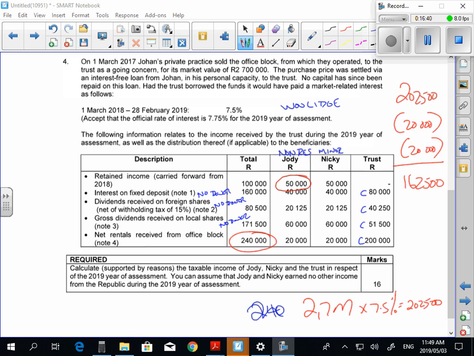Then we're going to sit there and say, does she carry on business in South Africa? And the answer is no. We can't see anything in the question. Okay. Does she stay in South Africa for more than 183 days? Days in SA or not? No, she's not in SA for more than 183 days. Therefore, she qualifies for the 10(1)(h), the big exemption, the absolute exemption, the one that can exempt all of your interest. So because she's not carrying on business, because she is not in SA for more than 183 days, it is fully exempt, the full 40,000 Rand.